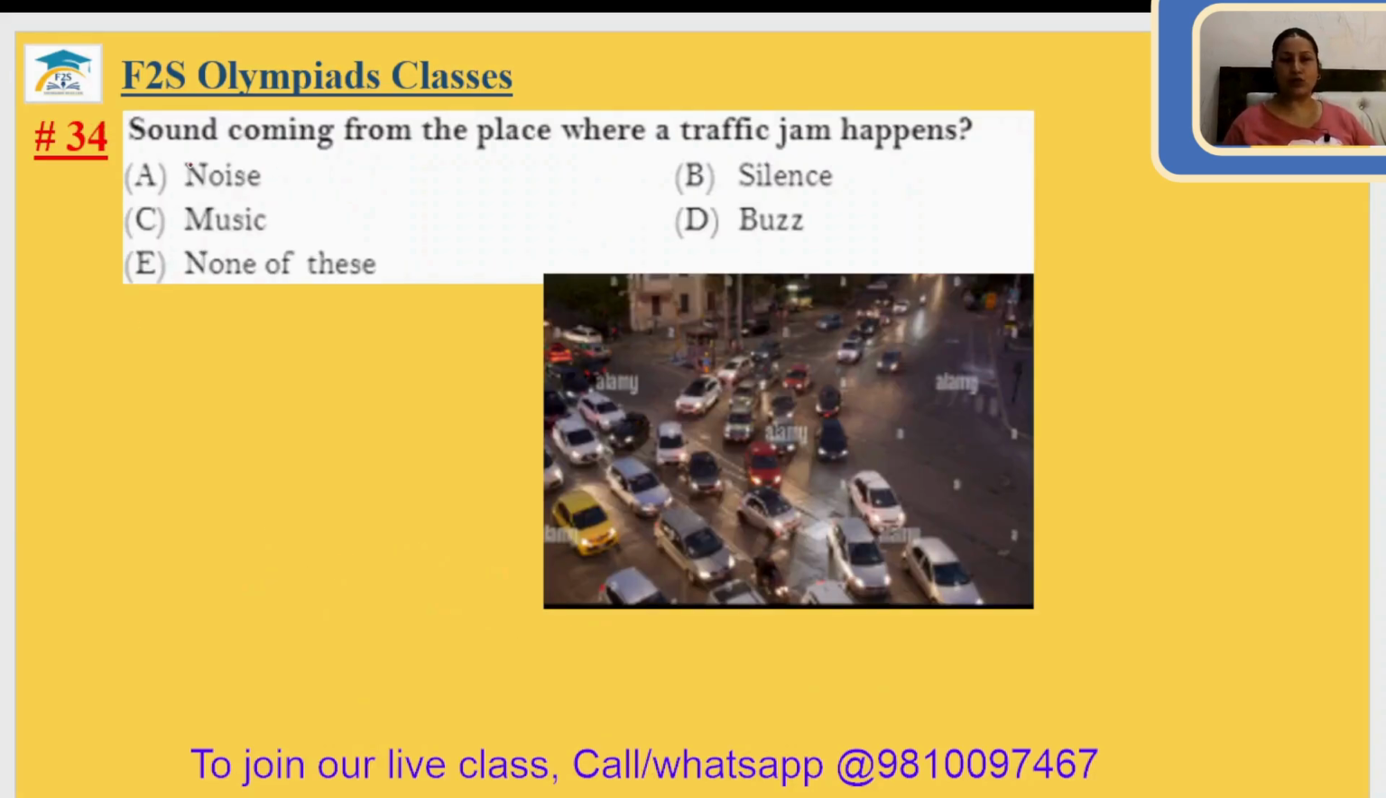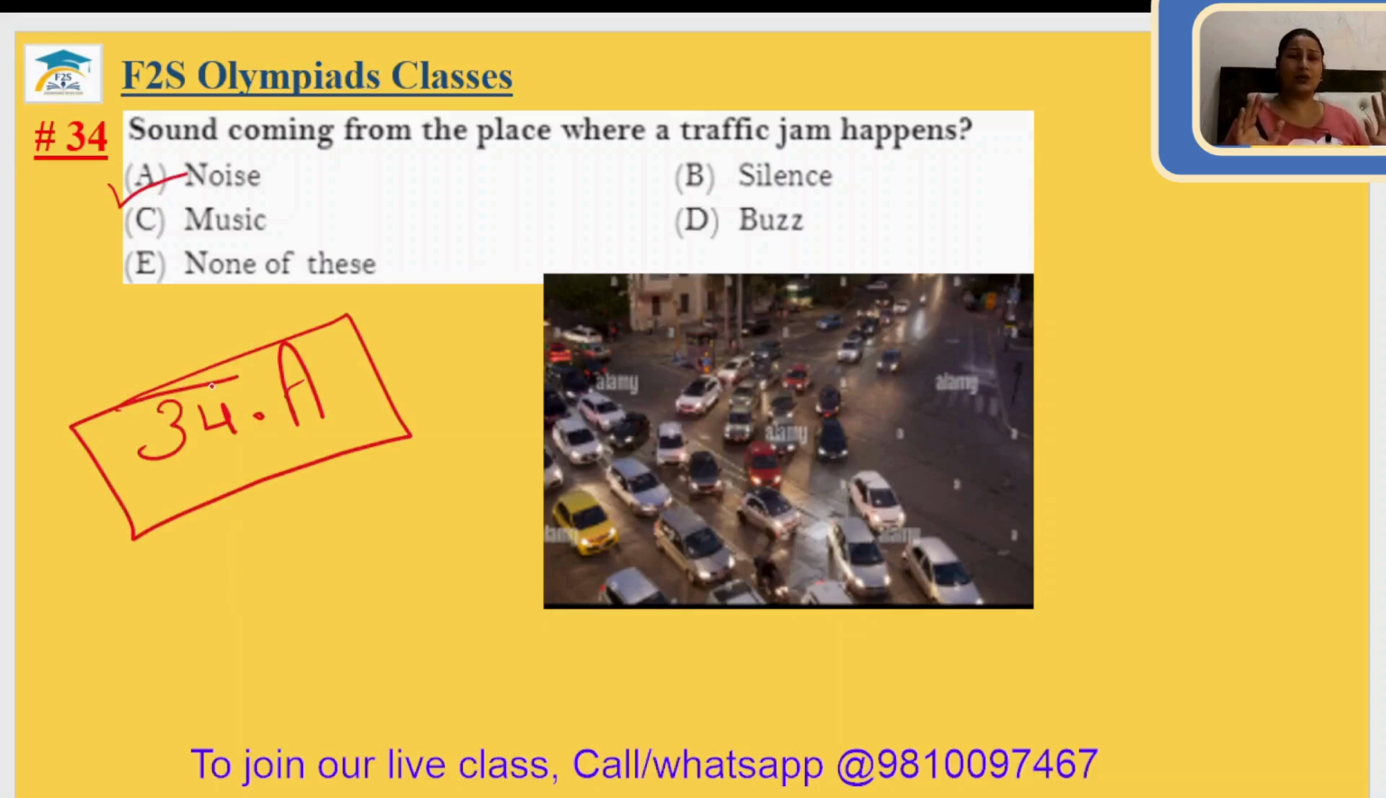Question number 34. Sound coming from the place where a traffic jam happens. So this is the noise. This is the noise, not the silence, not the buzz, not the music. 34 answer is option A. Noise is the sound which irritates our ear, which we don't like. That is not pleasant.